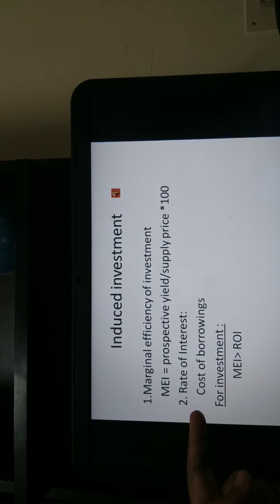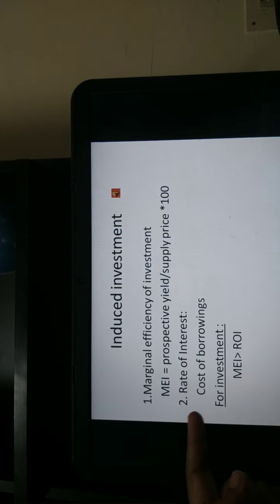Now, the next factor that affects the induced investment is the rate of interest. Not all the entrepreneurs will be able to pitch in their own capital. They may be borrowing and using up the money to invest. So, if they borrow, they would end up paying a rate of interest. That would become the cost of borrowing.